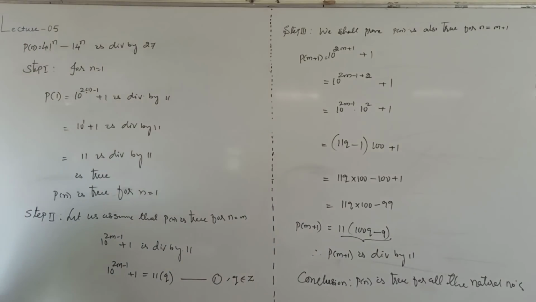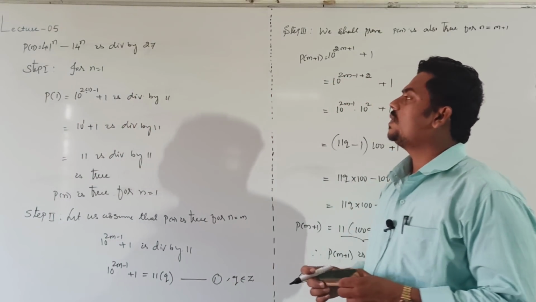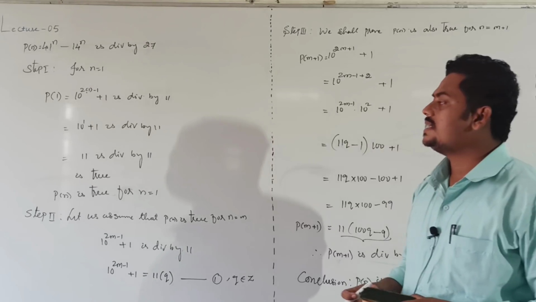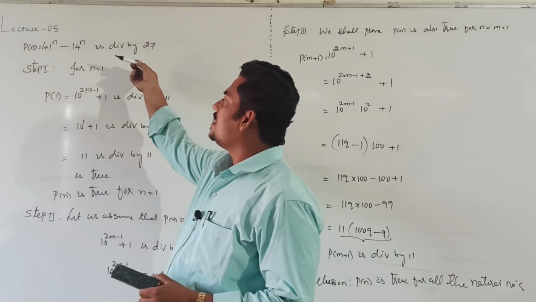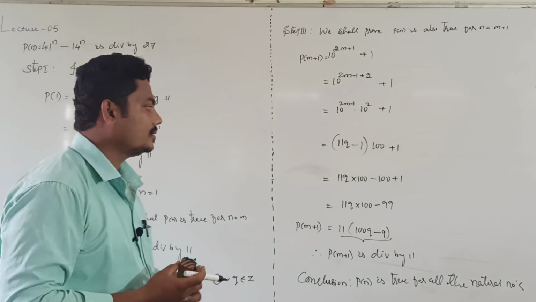I will take this as P of n. 41 power n minus 14 power n is divisible by 27. Verify this statement is true for all the natural numbers or not by using mathematical induction.